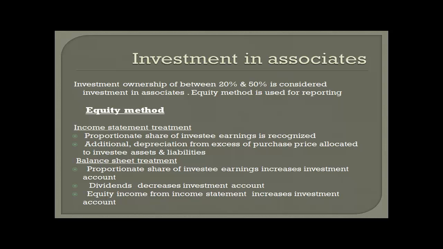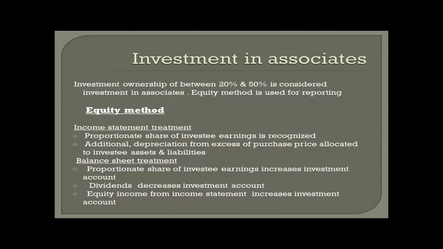The next part is impairment of investment in associates. Equity method investments must be tested for impairment if the fair value of the investment falls below the carrying value of the investment account on the balance sheet and the decline is considered permanent. The investment is written down to fair value and a loss is recognized on the income statement. If there is a recovery in value in the future, the write-down cannot be reversed.